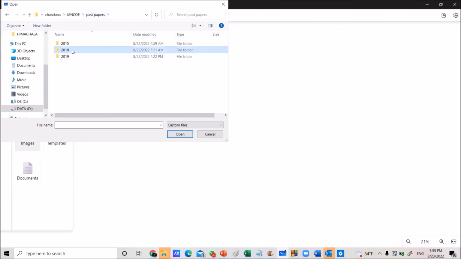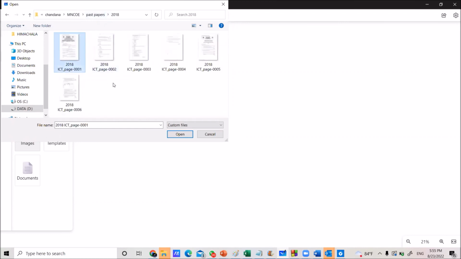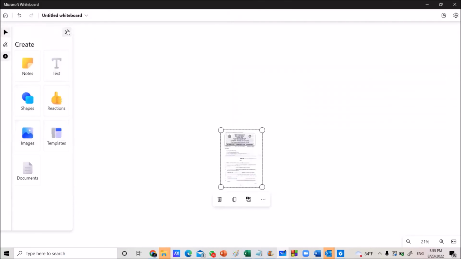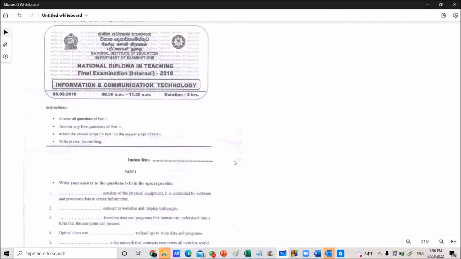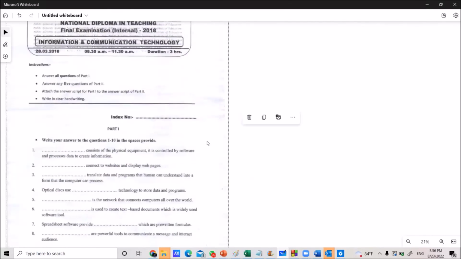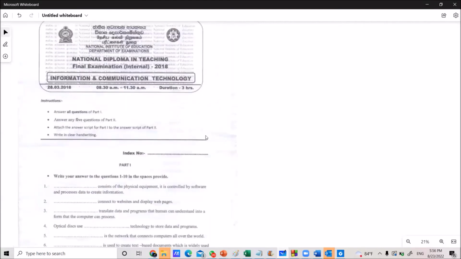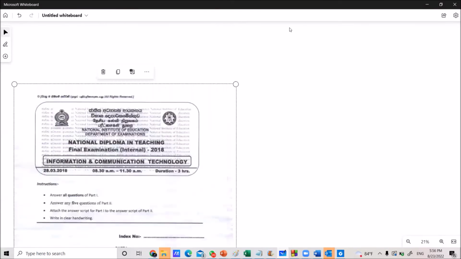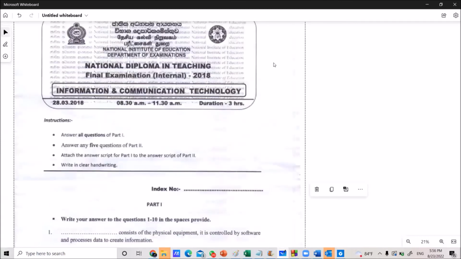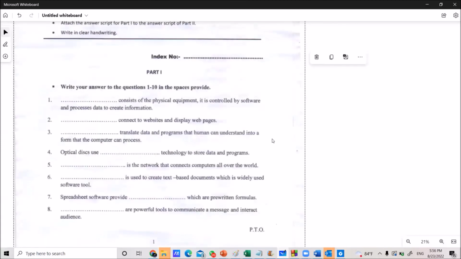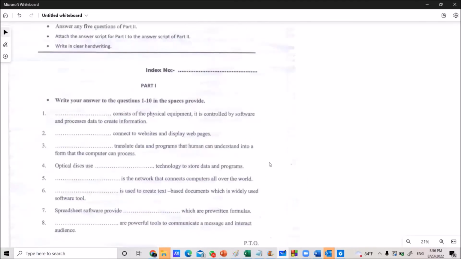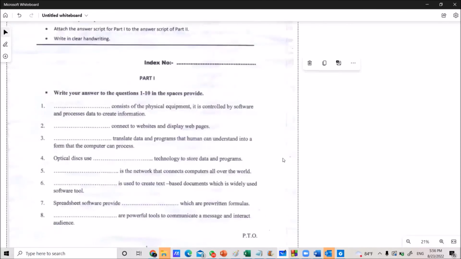In 2018, first try to complete the first set of questions. I will try to discuss somewhat quickly because I am having a power cut problem here. Therefore my battery level is low and I am doing it using batteries. However, it will be finished 20 minutes from now. Okay, then try to give the answers here.